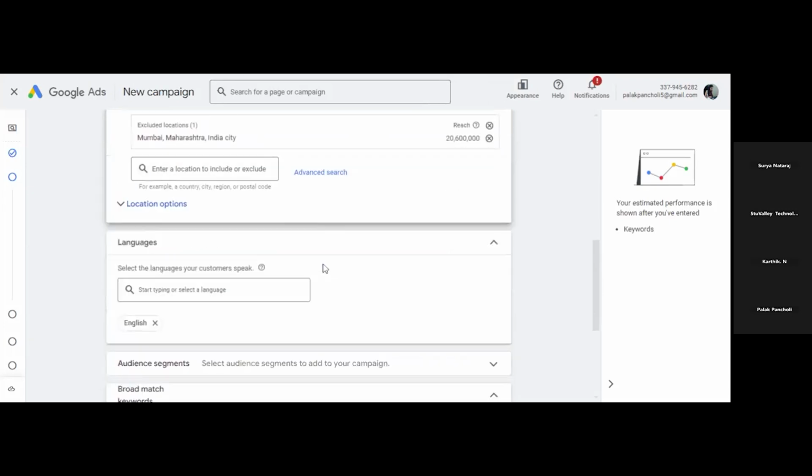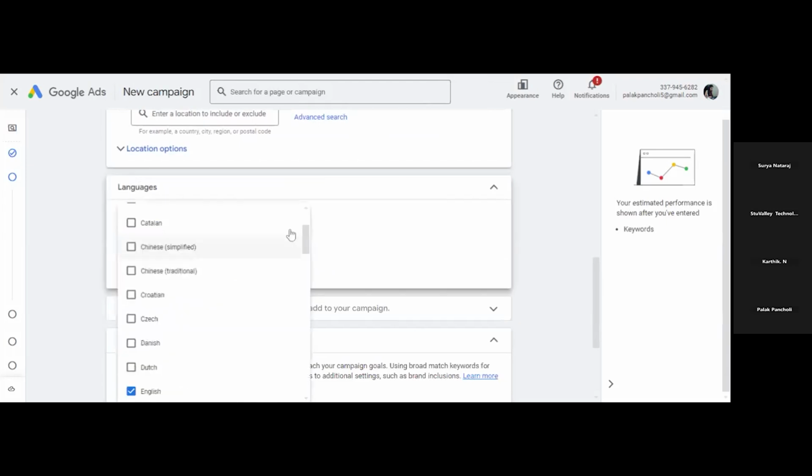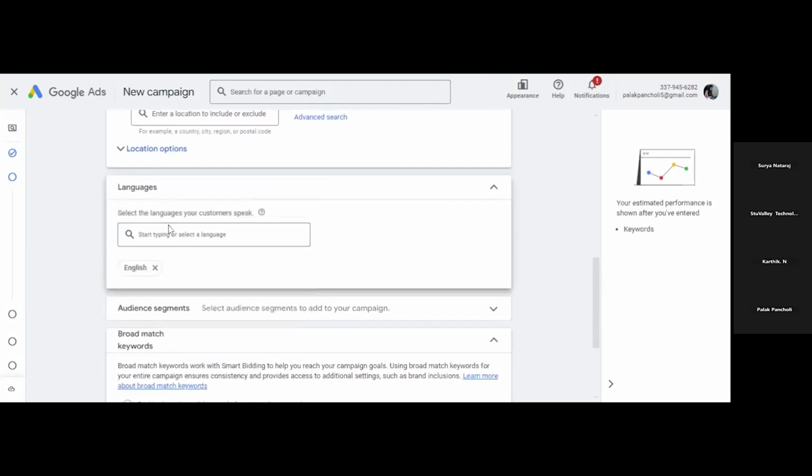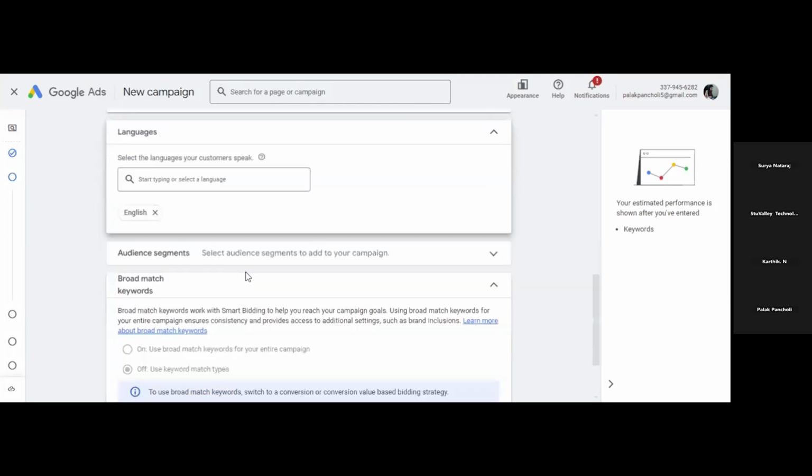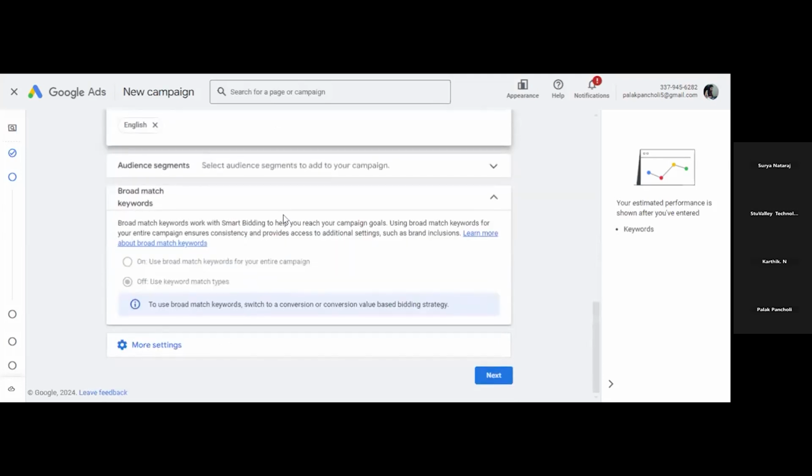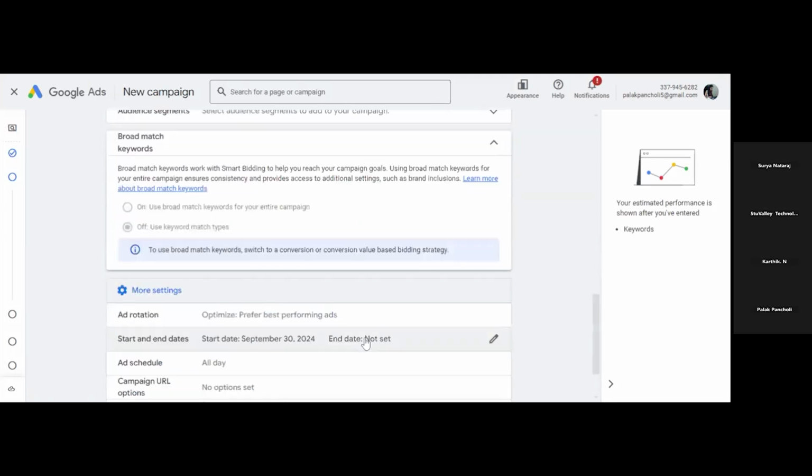Now language, if you want to select, multiple languages you can select. By default it is English here. If you want to add Hindi, Gujarati, Tamil, Bengali, anything, you can add it from here. After this, click on more settings.